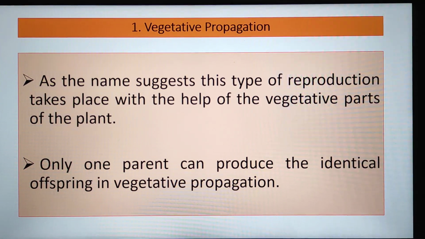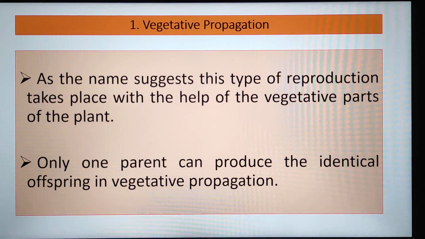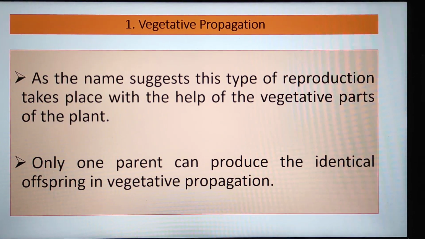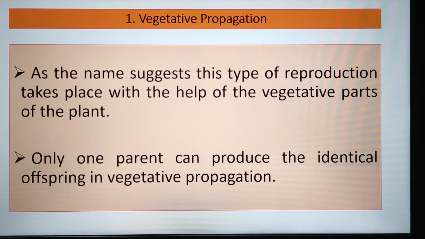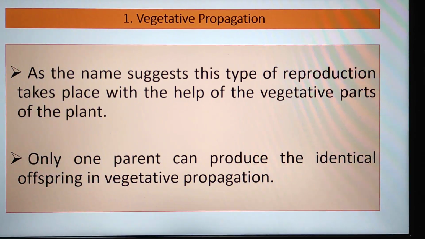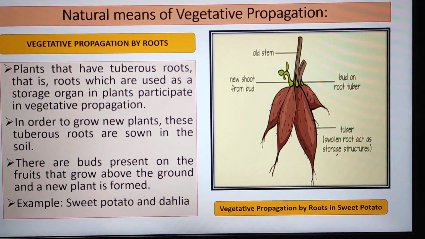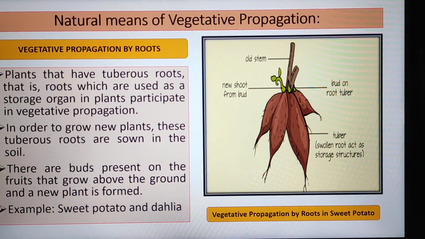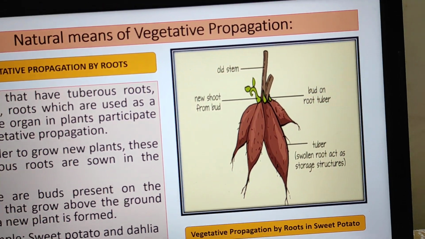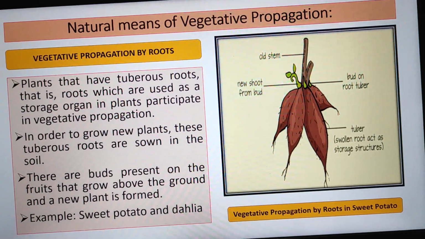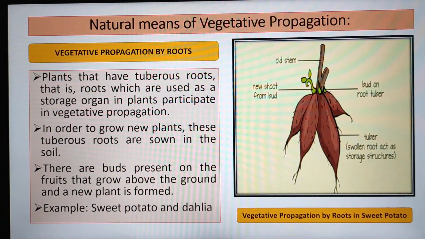As the name suggests, this type of reproduction takes place with the help of vegetative parts of the plant. Only one parent can produce the identical offspring in vegetative propagation. Natural means of vegetative propagation. So we'll start with vegetative propagation by roots.